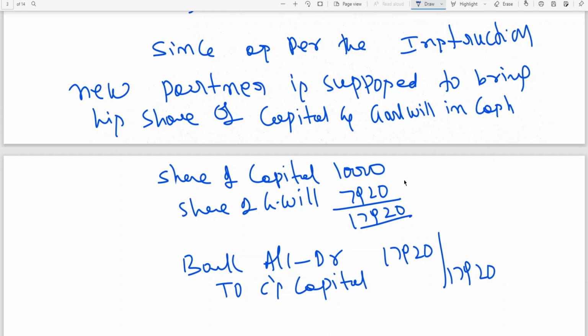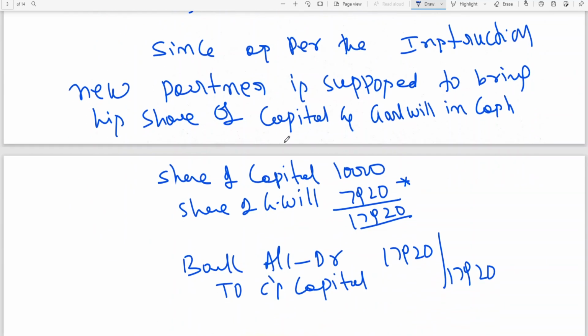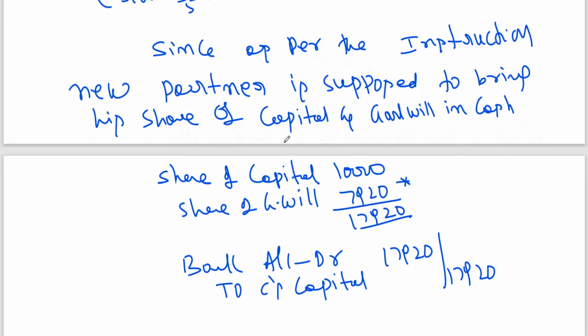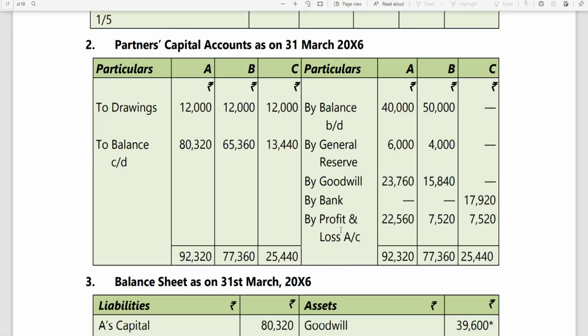Clear to all of you? Normally the 7,920 is credited to old partners in their sacrificing ratio, old ratio minus new ratio. But why are we not doing so, sir? When goodwill is raised, it means goodwill has already been credited to old partners, the firm's full value. Again, why should you raise? But why are you raising, sir? Because they have decided that maybe down the line, in one year, they intend to convert the partnership firm into a company. Maybe that is the reason they have raised it, because goodwill is a part of purchase consideration. Maybe that is why, for purchase consideration you need goodwill. They have done it. Right, now coming back to this particular point, is it clear to all of you?